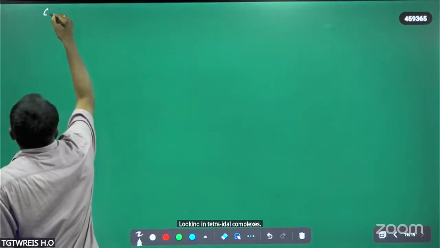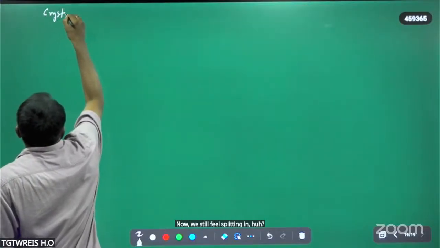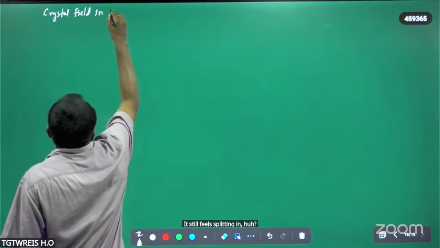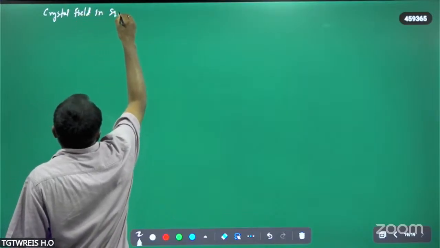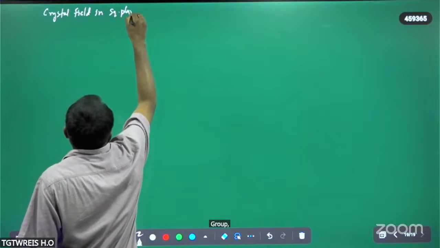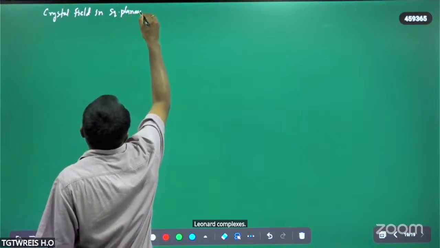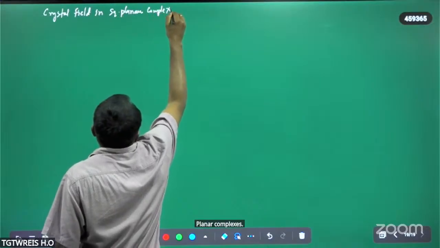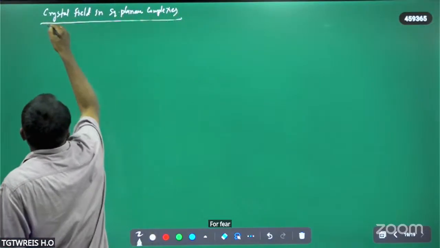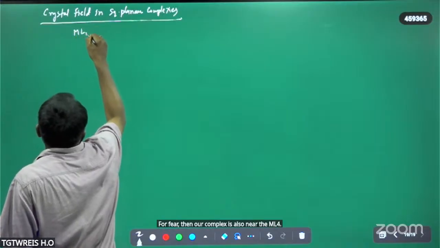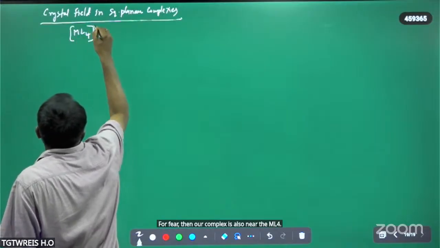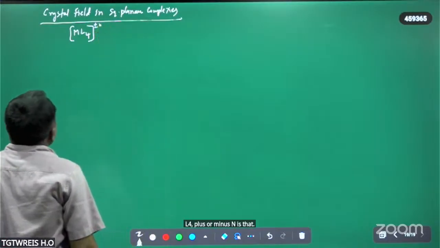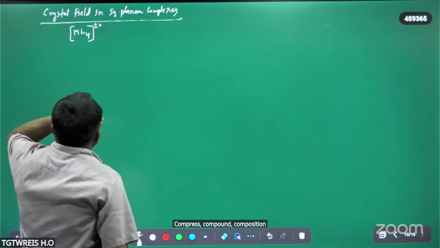Now, crystal field splitting in square planar complexes, square planar geometries. So square planar complexes also have the composition ML4, that is, ML4 plus or minus n.